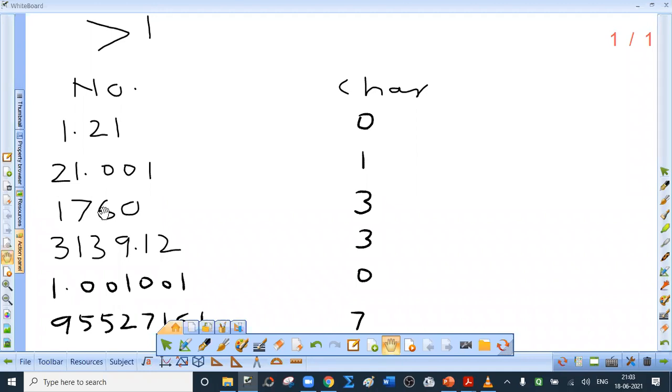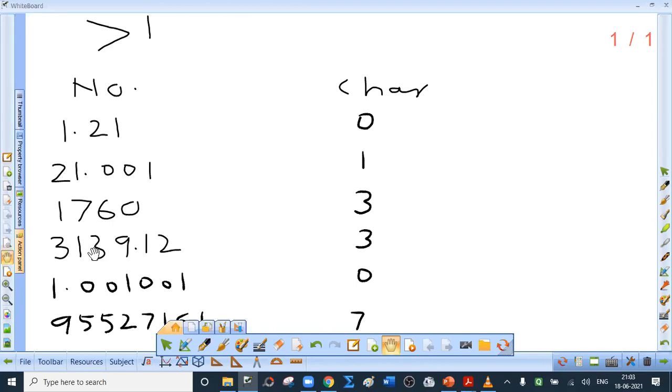Now 1760 is a 4-digit number. Characteristic is 4 minus 1, that is 3. Now 3139.12. Don't say it's a 6-digit number. You have to consider integral part. It is again a 4-digit number. So characteristic is not number minus 1.